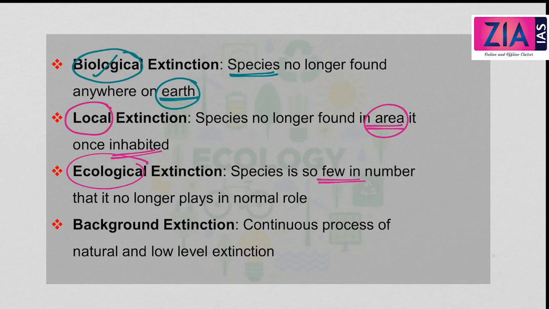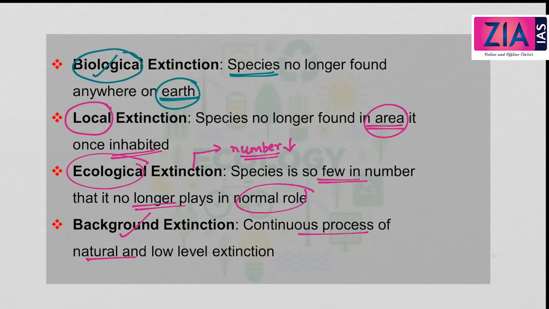Third one is ecological extinction. The species is so few in number that it no longer plays its normal role. Here ecological extinction means that the number of a particular species has come down, which shows that earlier the species had a major role to play in the ecology. Now its role in this ecology has come down because its number has reduced. So this reduces the ecological relevance of the species, which is called ecological extinction.